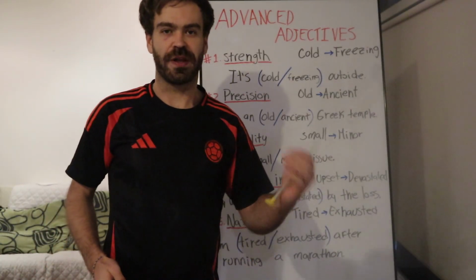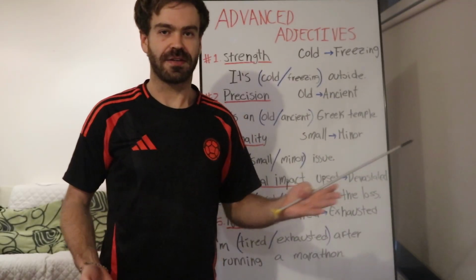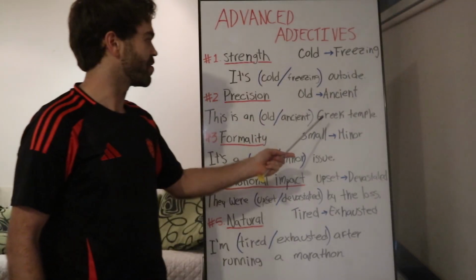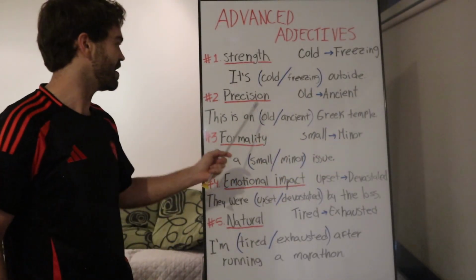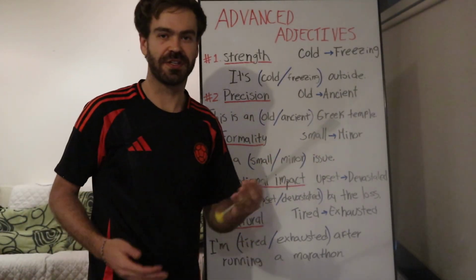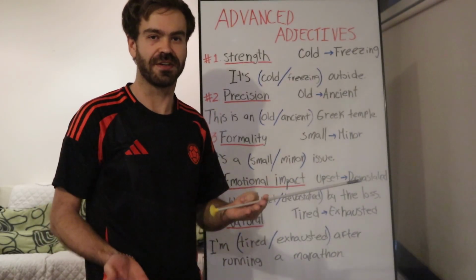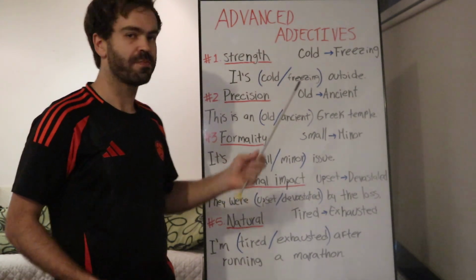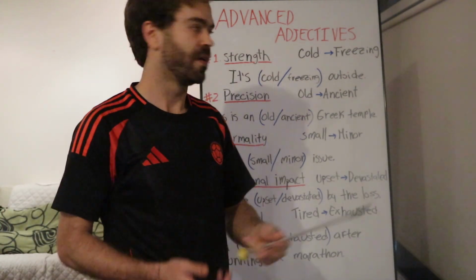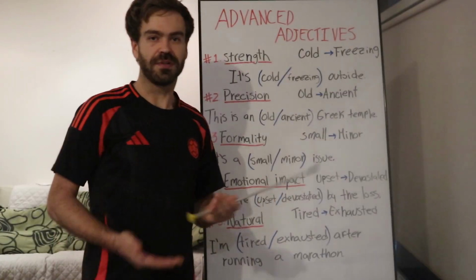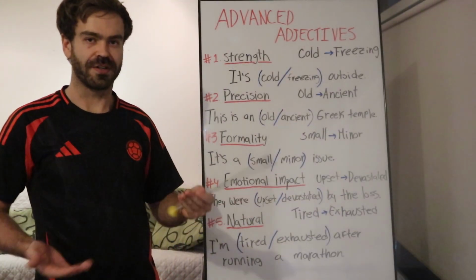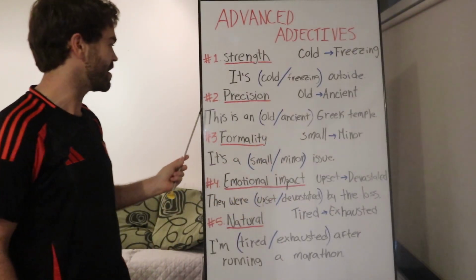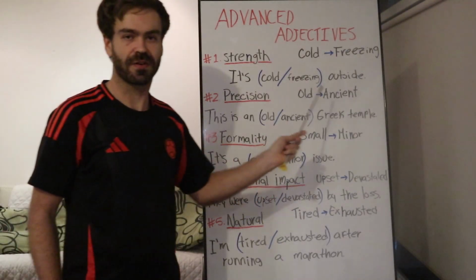We use precision when we want to be more accurate in a sentence. When we look at this is an old Greek temple, or this is an ancient Greek temple, which is a better choice, old or ancient? Old meaning something from the past, ancient meaning something extremely old. When we think of Greek temples, they are extremely old or historic, more fitting with the word ancient. So it is better to say this is an ancient Greek temple.